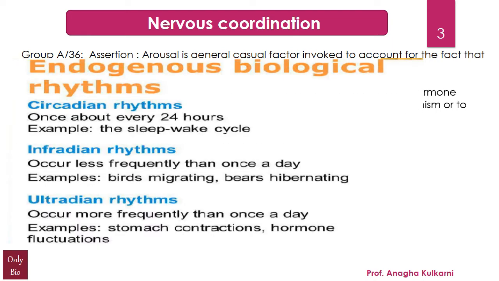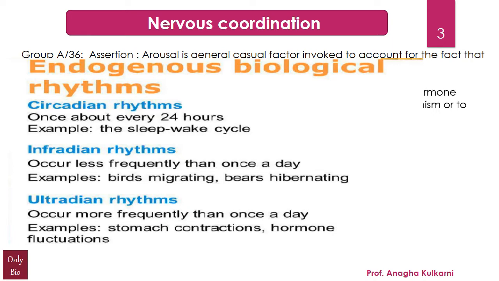The endogenous biological rhythms can be broadly classified as circadian, infradian and ultradian. You can look on the screen for this. The circadian rhythms are those which occur once about every 24 hours, for example, the sleep and the wake cycle. The infradian rhythms occur less frequently than once a day, for example, birds migrating or bears hibernating.